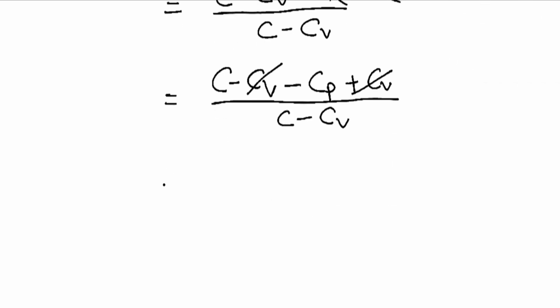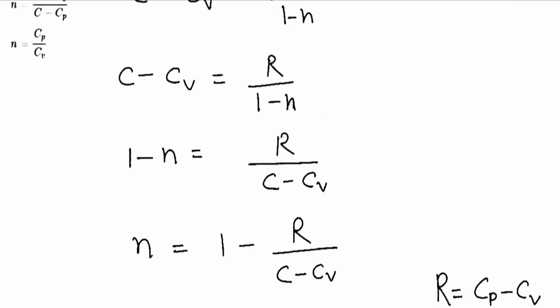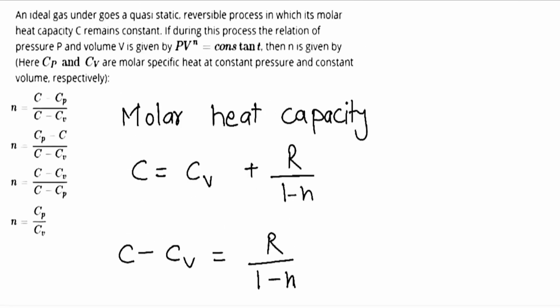So we can write C minus Cp divided by C minus Cv. So what we got is n equal to C minus Cp divided by C minus Cv.